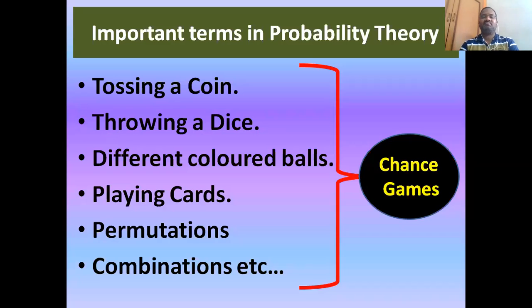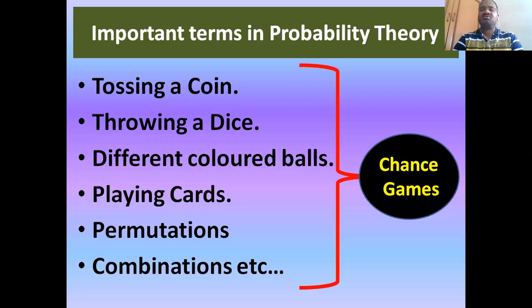Tossing a coin, throwing a dice, and mixing some colored balls and picking a ball and saying what it is, whether it is blue, red, or green color, what is the chance of bringing two balls or two different color balls. Such things can be learned and done with probability theory.